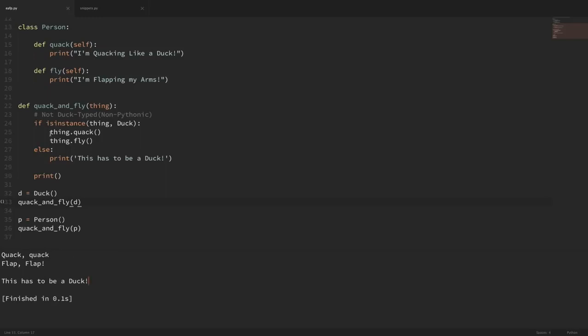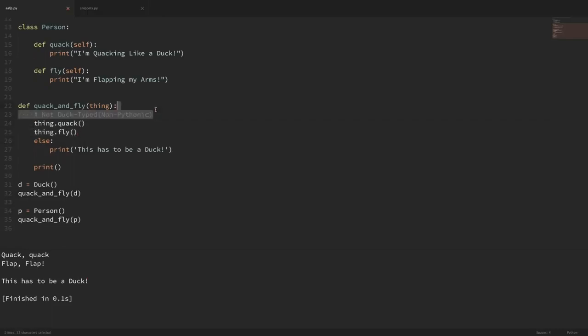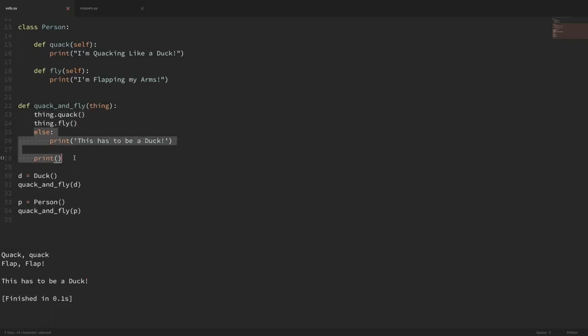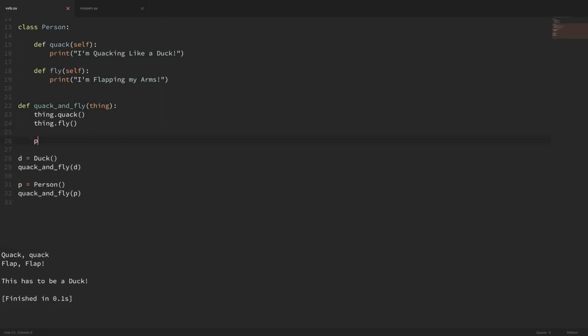So let's just go ahead and take out these checks and just try to run it. I'm going to take out all of this code and just leave where it tries to, and I'm going to leave that print statement in there to get a little space between these two. Now I'm just passing in an object, and I'm just trying to run these methods, and if it works, then great. Now you can see that if we run this, it doesn't care what object we're passing in, and it just comes in and runs both of these methods regardless of what the object is. And that's what duck typing is.